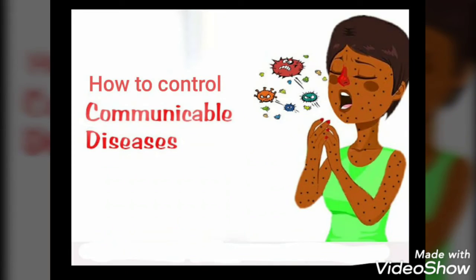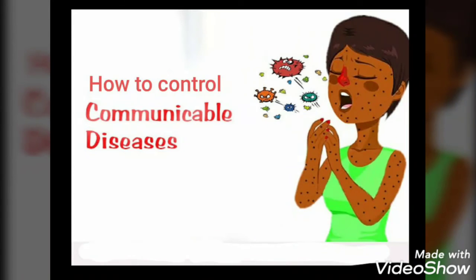Let us now see the control of communicable diseases. Now, as you all are well aware of the pandemic that we are facing, that is the coronavirus pandemic, this disease is also a communicable disease. So, it needs to be controlled. The control of communicable diseases has always been the major problem of public health. Efforts to control the communicable diseases have involved 3 steps.